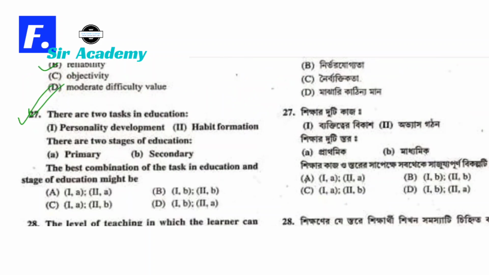Question number 27. There are two tasks in education. Number 1, personality development and habit formation. There are two stages of education, primary and secondary. We know that personality development is for secondary.